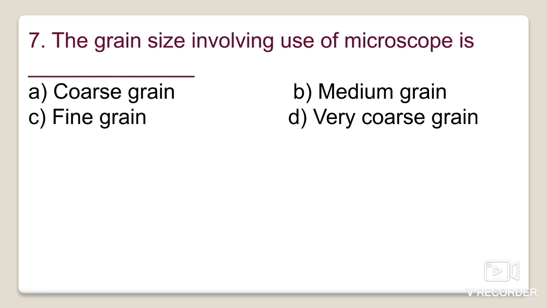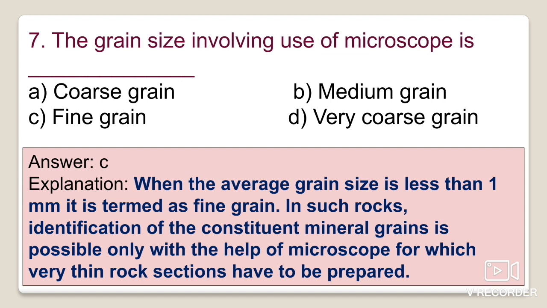Next one is the grain size involving use of microscope: coarse grain, medium grain, fine grain, or very coarse grain. So you can easily pinpoint, that is when the average grain size is less than 1 millimeter, that is known as fine grain size. And for the identification of this grain size, we need to use the microscope, because this grain size is so fine that you cannot identify it with the naked eye. You will have to take the aid of a microscope.